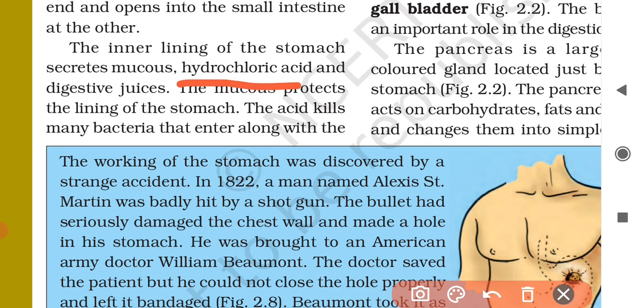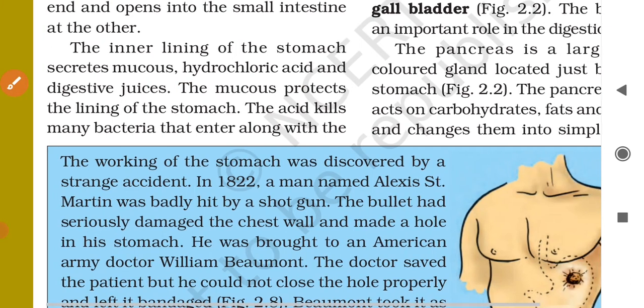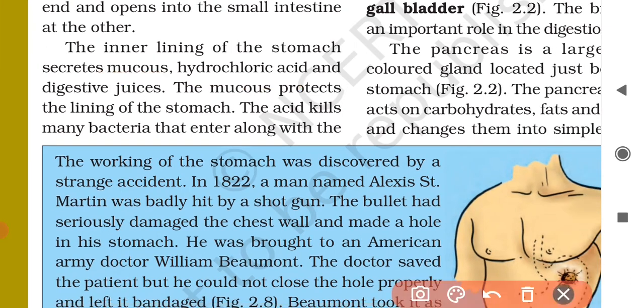So this mucus will protect the stomach from the hydrochloric acid. This mucus helps to protect the inner lining of the stomach from hydrochloric acid.